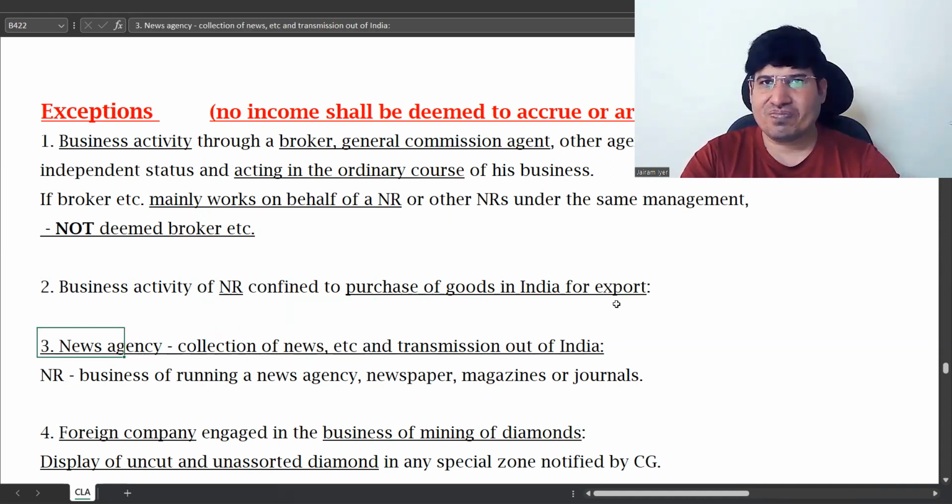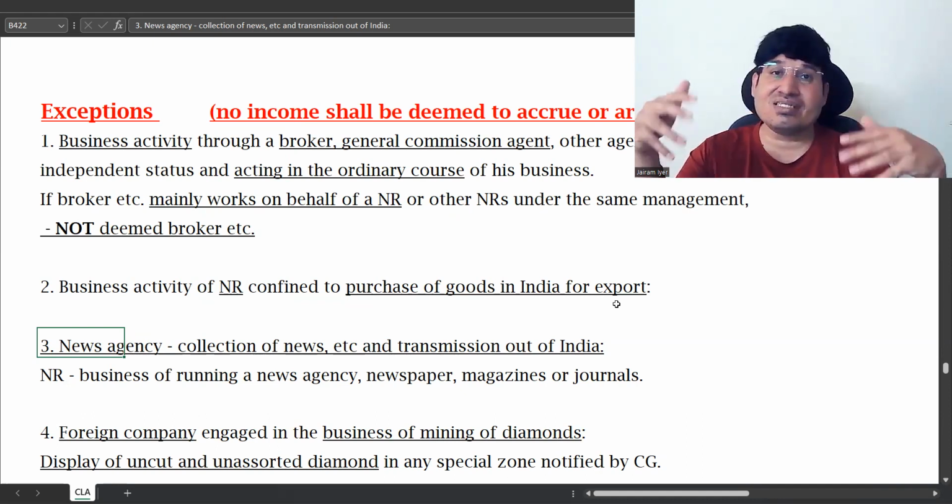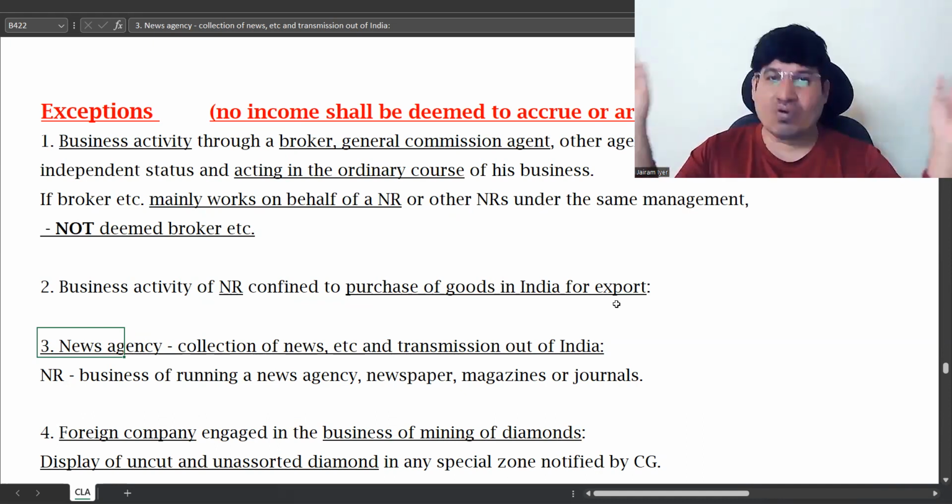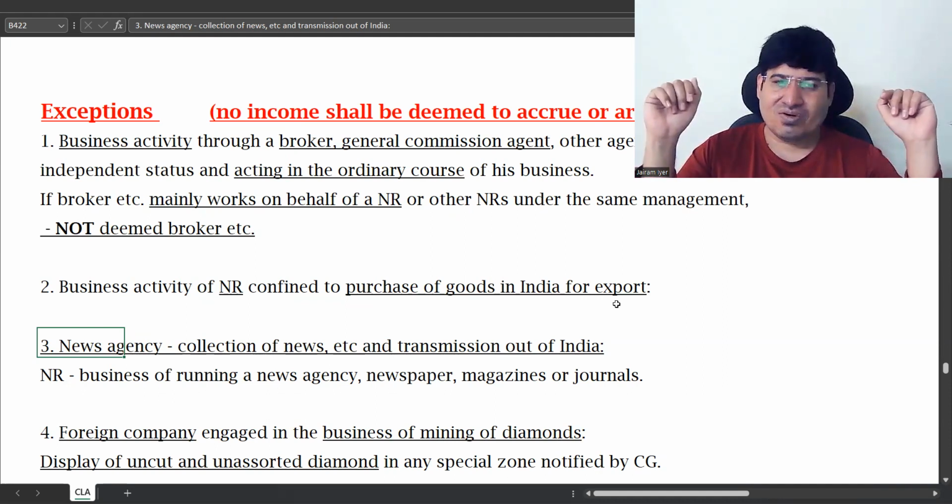One is news agency. News work is considered something you don't impose too much tax on; it is considered important for the whole world. So news agency, collection of news and transmission out of India.